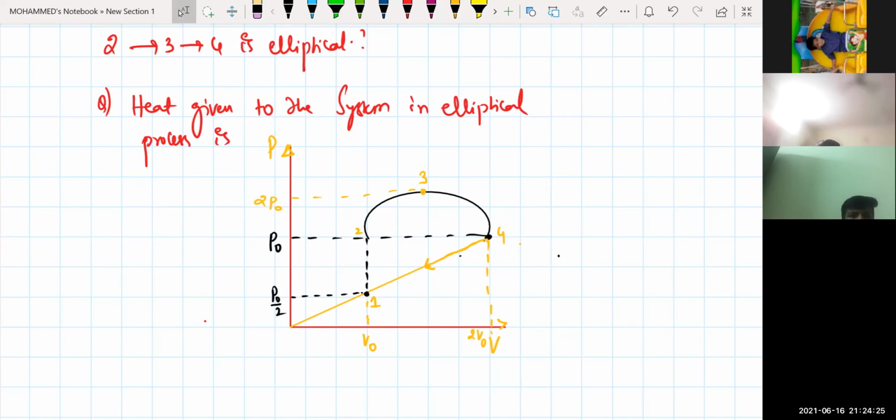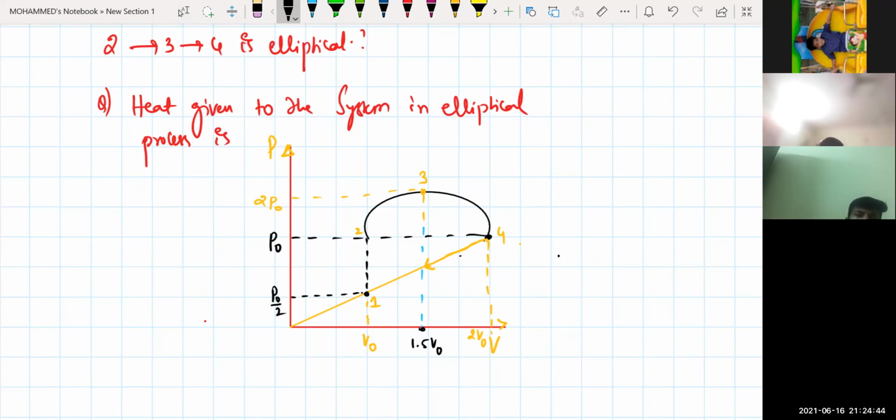So what is that increase in the volume? See, if I draw from the diagram itself, from here to here, this is exactly at the center. Exactly at the center means the midpoint of V0 and 2V0. And this will be 1.5 times your V0. Is that clear?